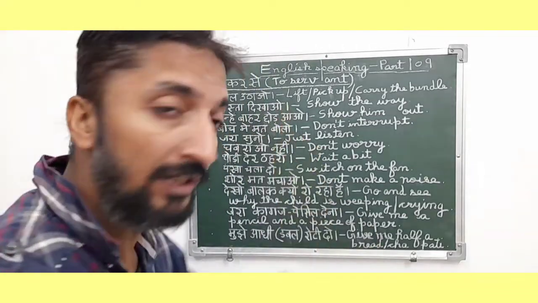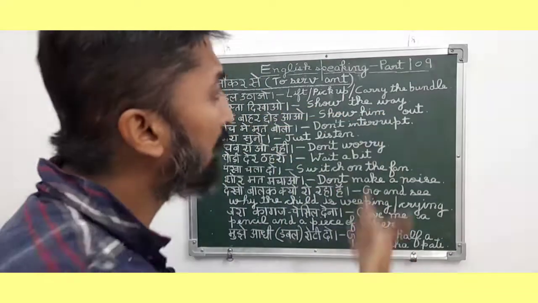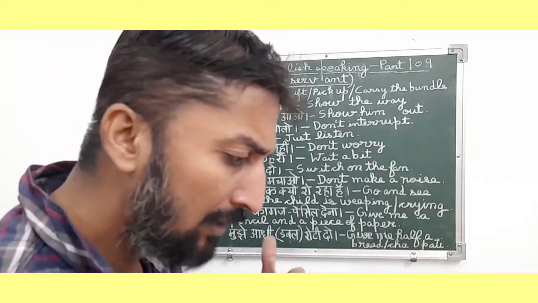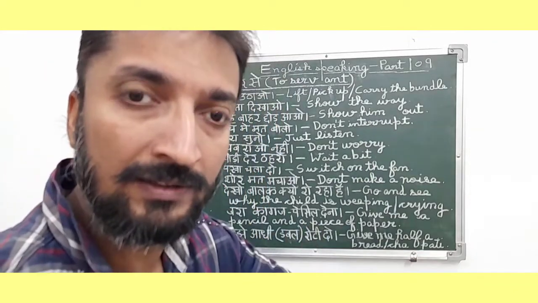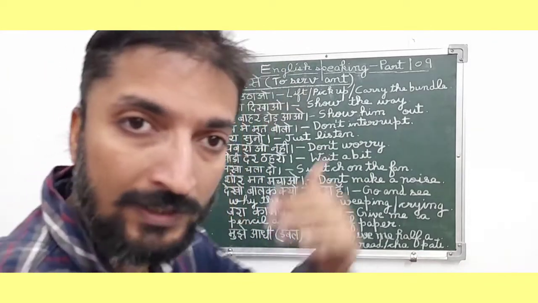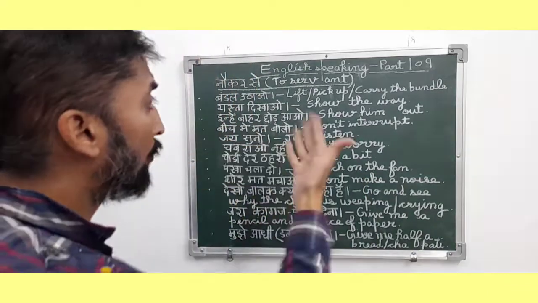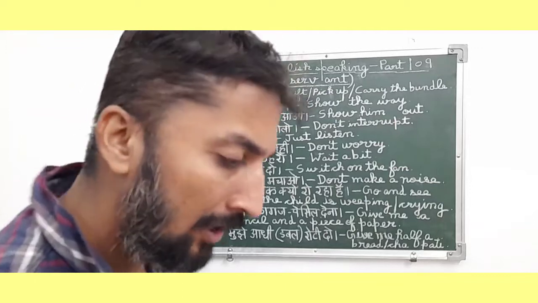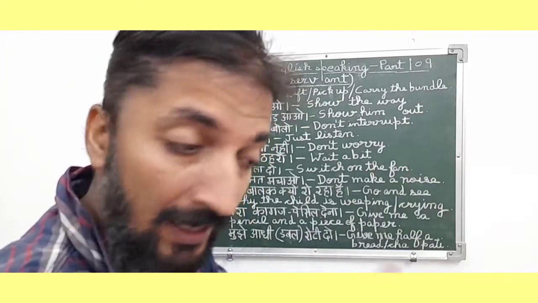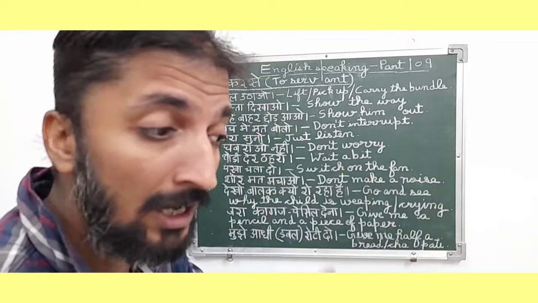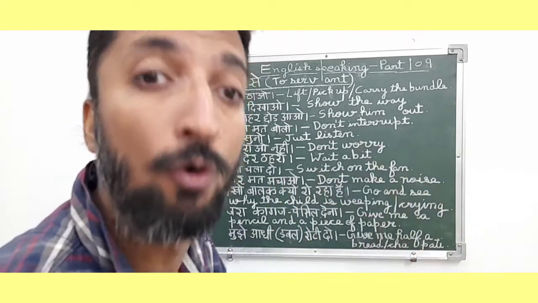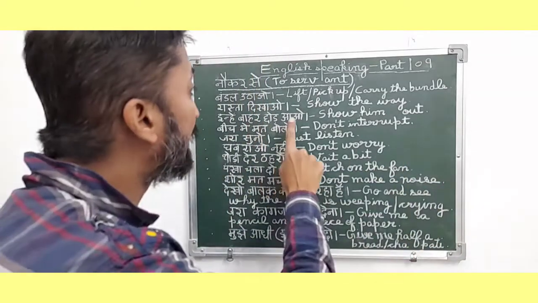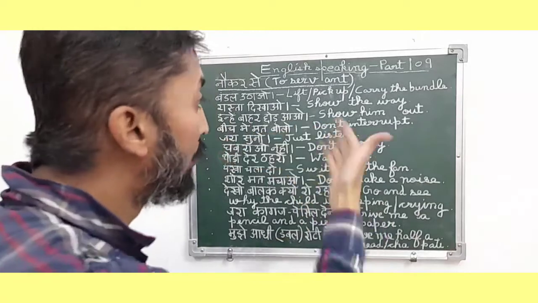Bundle uthao. So in English it means lift, pick up, carry the bundle. So friends, basically it is an order and command type sentence, and basically we are ordering our servant कि please bundle uthao, means lift, pick up, carry the bundle. So it is an order type sentence which we normally order our servant at home. Rasta dikhao. So in English it means show the way.